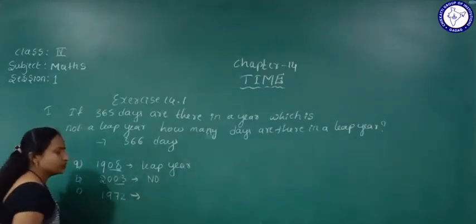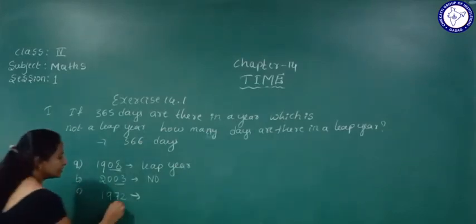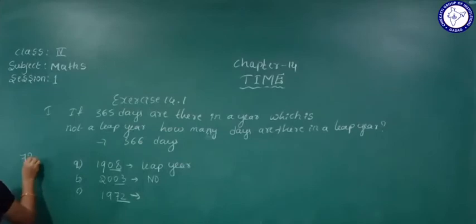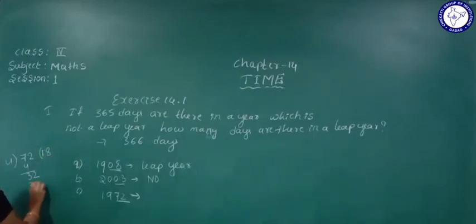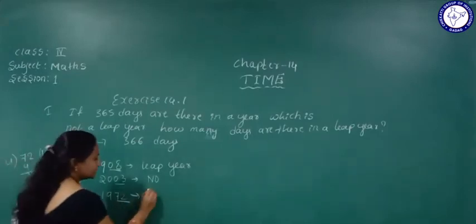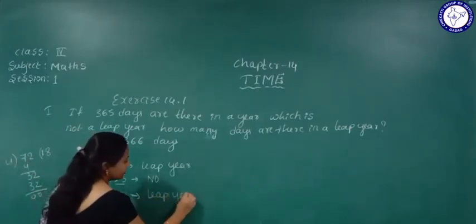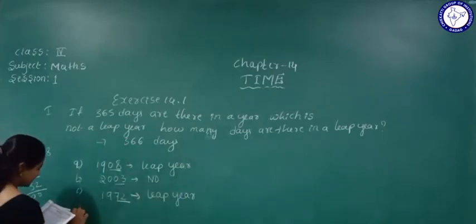The third one is 1972. So is 1972 a leap year or not? How will we find out? See, we take the two-digit number and divide by 4. 4 ones are 4, 4 twos are 8. 8 is bigger, so we write 4 ones are 4. 7 minus 4 is 3. 2 as it is, we write. 32 is divisible by 4? Yes. 4 eights are 32. So we understand 72 is divisible by 4. It means that year we can call a leap year. Okay. Next one, that is